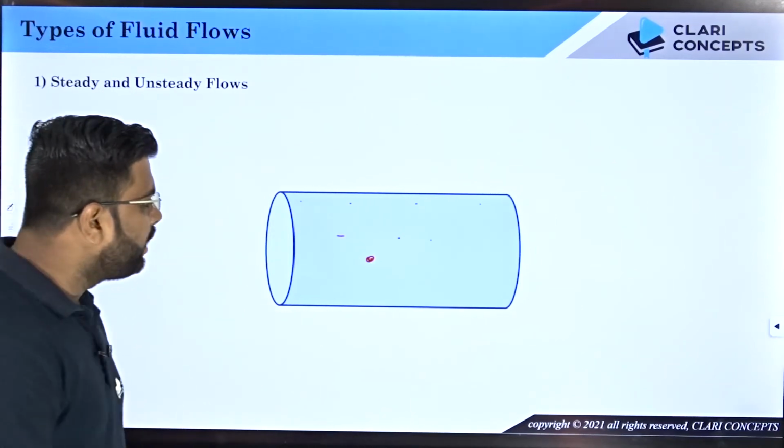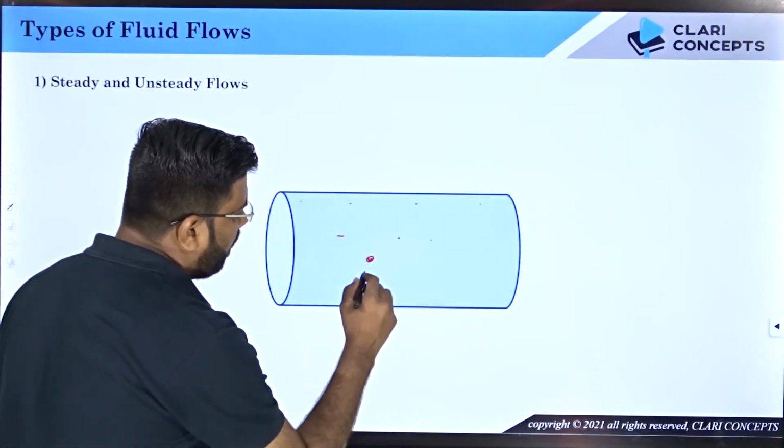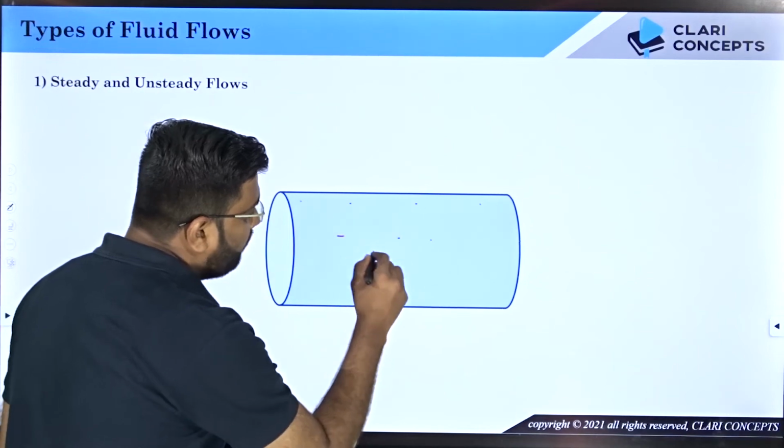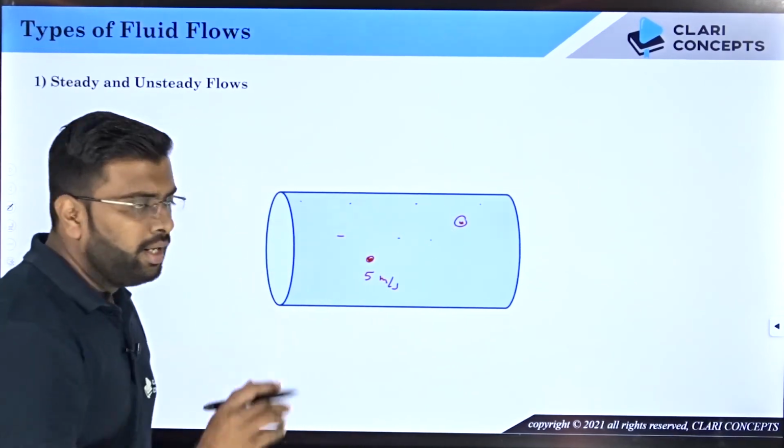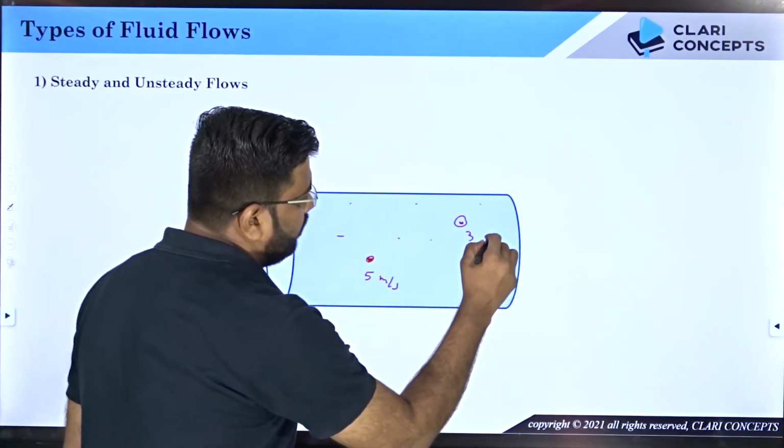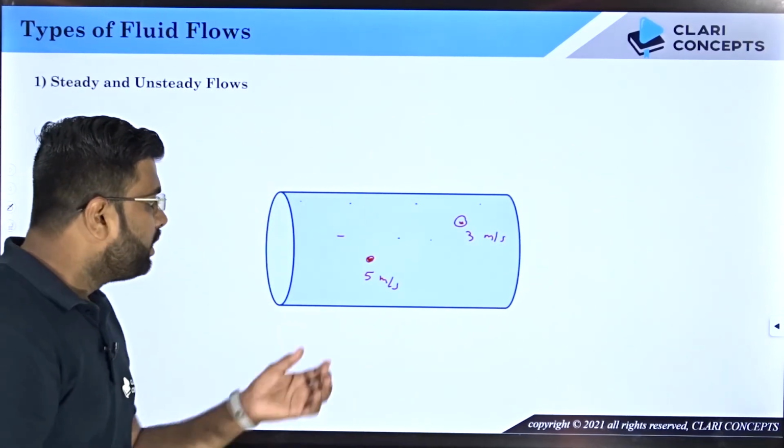Now I am not saying here that the value of velocity, let's say it is 5 meters per second, should be the same everywhere. I am not saying that. The velocity over here, let's say, is 3 meters per second. But I mean that this 5 meters per second